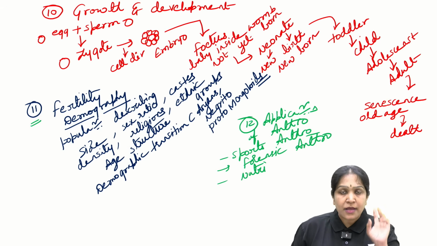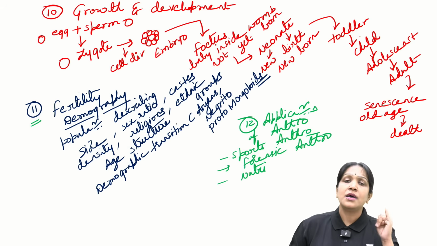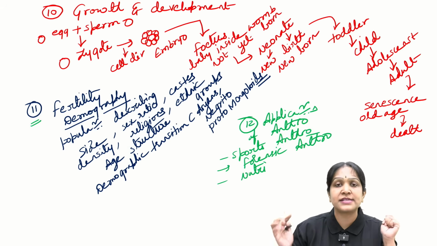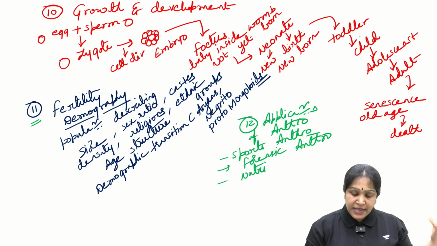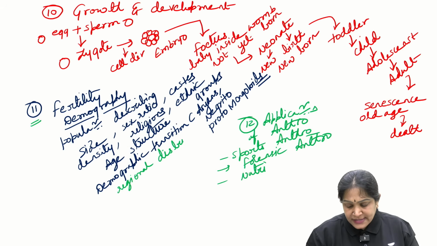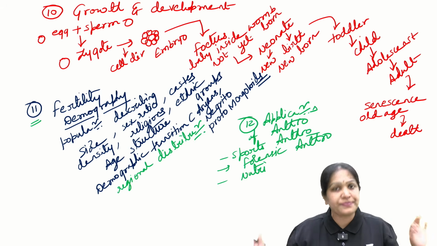What did we study? Population size, density, age structure, sex ratio, the percentage of populations in different castes, different religions, different ethnic groups, or different regional distribution of the populations. And then demographic transition, etc. In paper 2, demographic profile, we also study the same things.